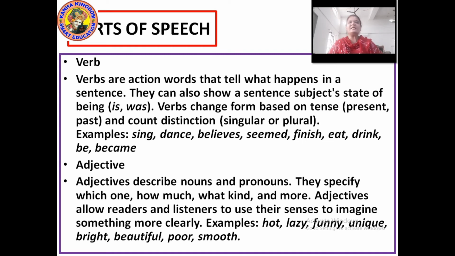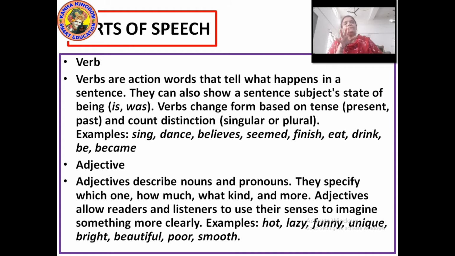He is a boy. But what kind of a boy is he? If I want to specify that, I would say he is a lazy boy. This is a book. But what type of a book is this? It is a funny book.